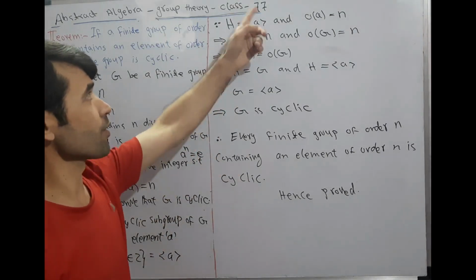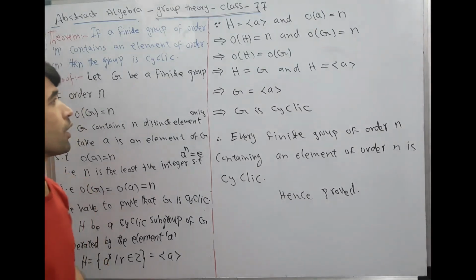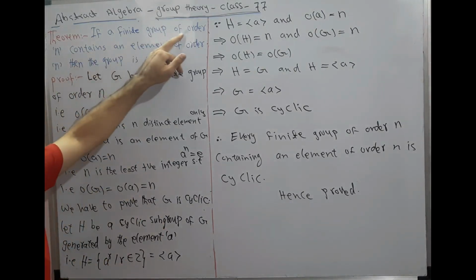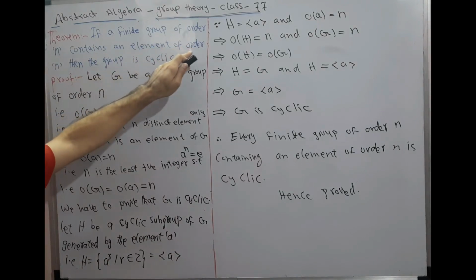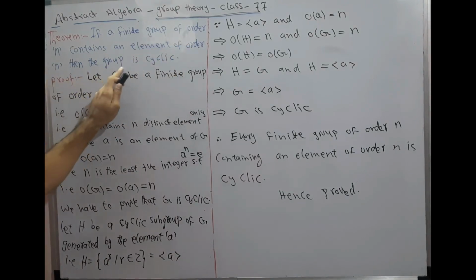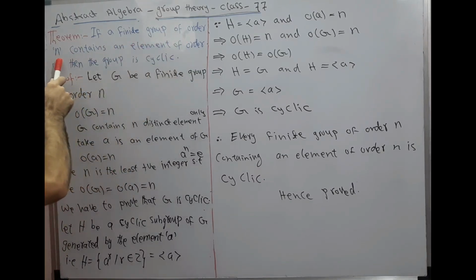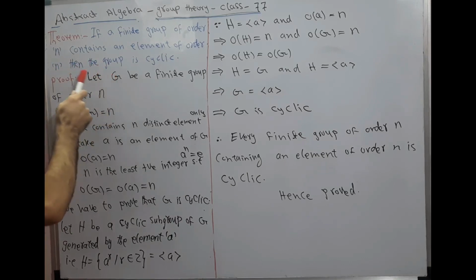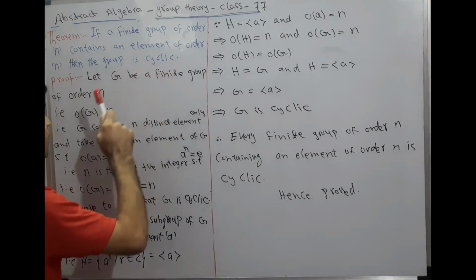It is class 77. In this class we will prove a theorem which is related to the cyclic group theorem. If a finite group of order n contains an element of order n, then the group is cyclic. We prove that a finite group which contains n elements and also contains an element whose order is n, then this kind of group is cyclic.